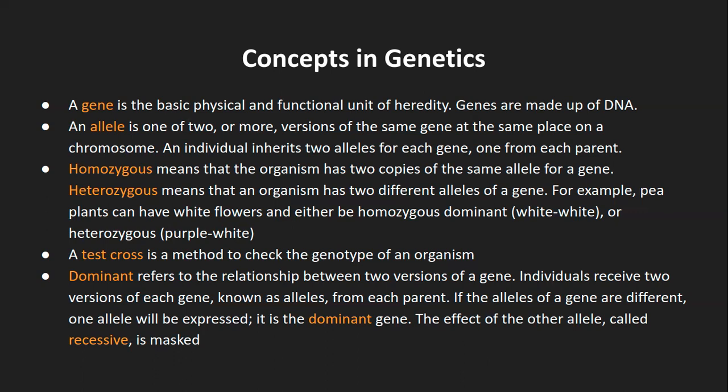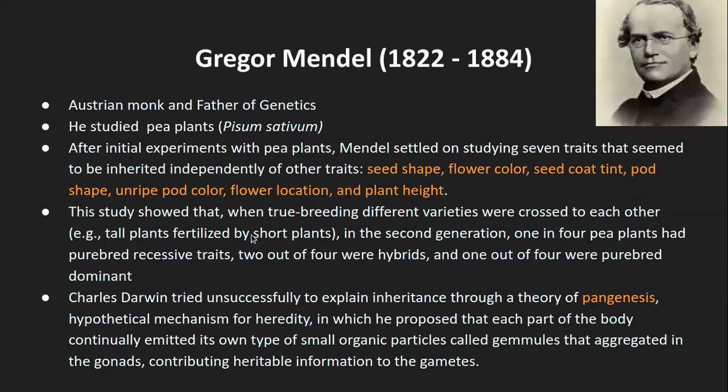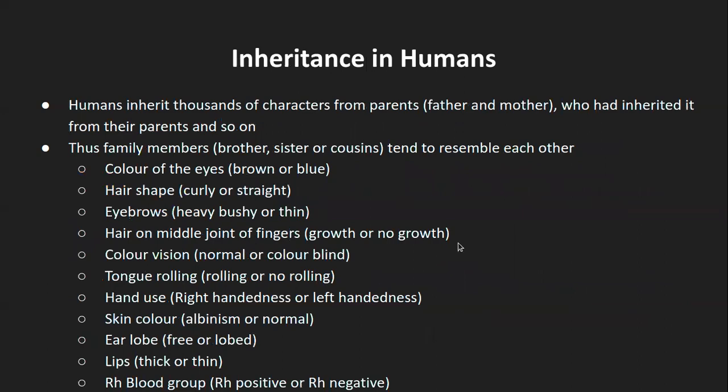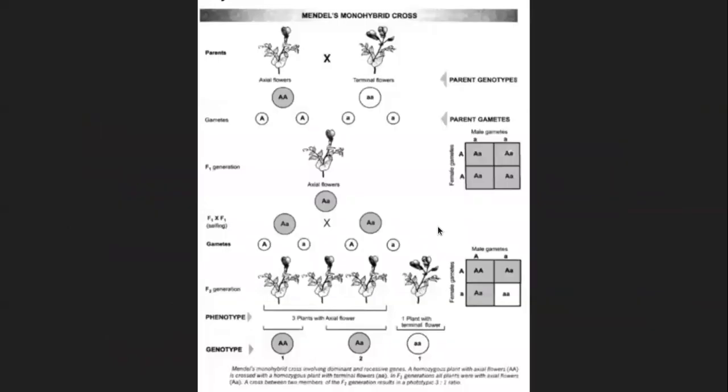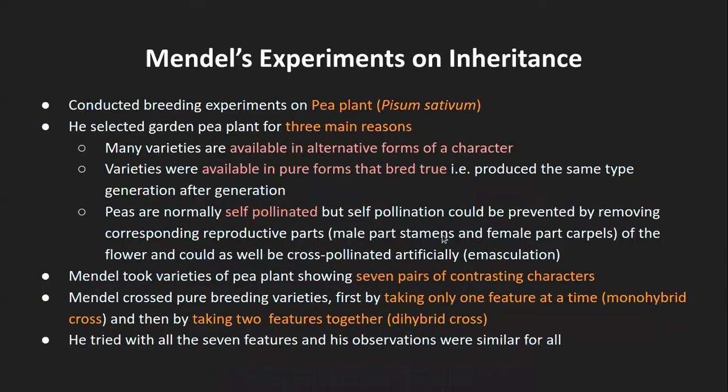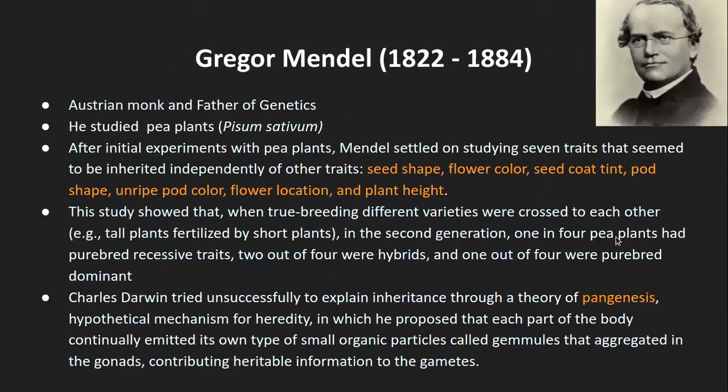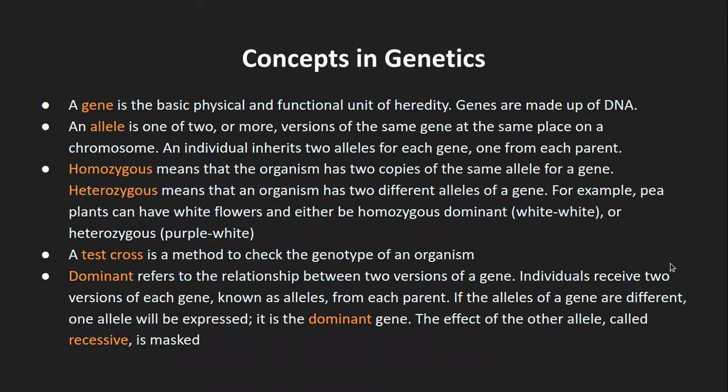Sir, how does one gene become dominant and the other recessive? So it's a natural selection process. It is already fixed which genes are dominant and which are not. We will see that in one of the slides. In general, there are a few examples of what is dominant; over time they have been getting expressed, and that's how they are dominant.